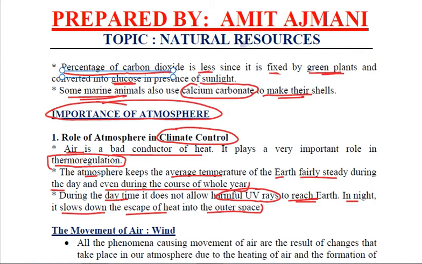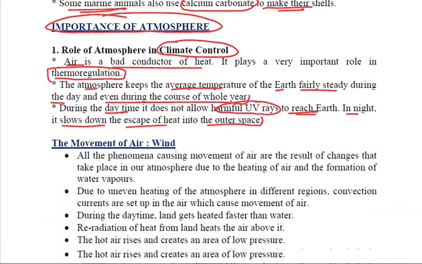If there had been no atmosphere, we would also have been just like the moon. On the moon, there is no atmosphere, and that is why the temperature range out there goes from minus 190 degrees to 110 degrees, which is not at all appropriate for survival. So it is just because of the atmosphere, just because of the climatic control it is doing, that Earth is inhabitable. Earth has survival of life forms on it.